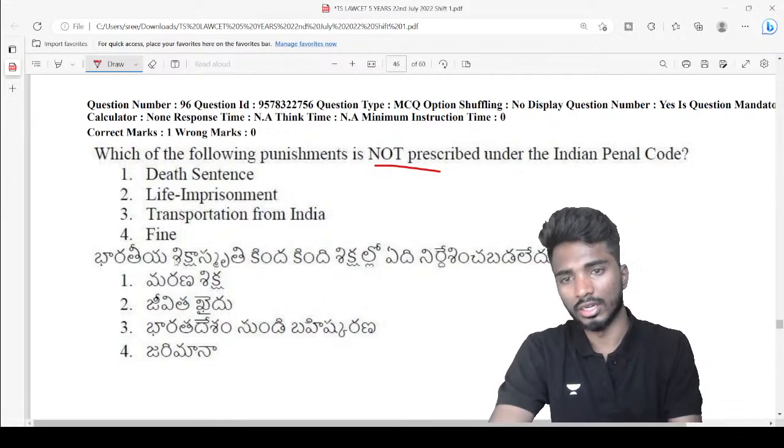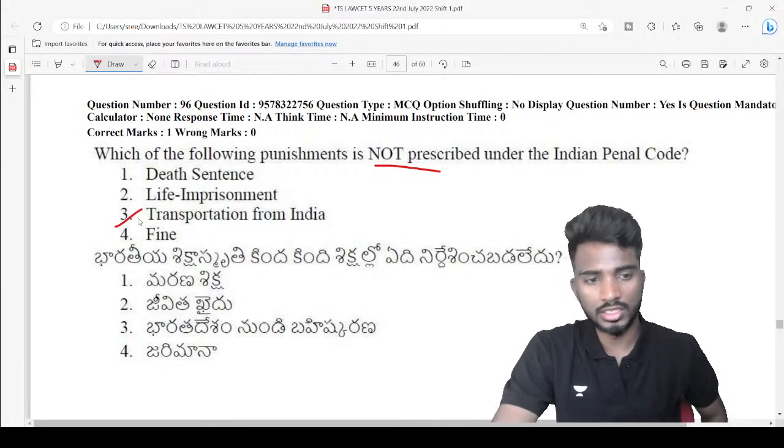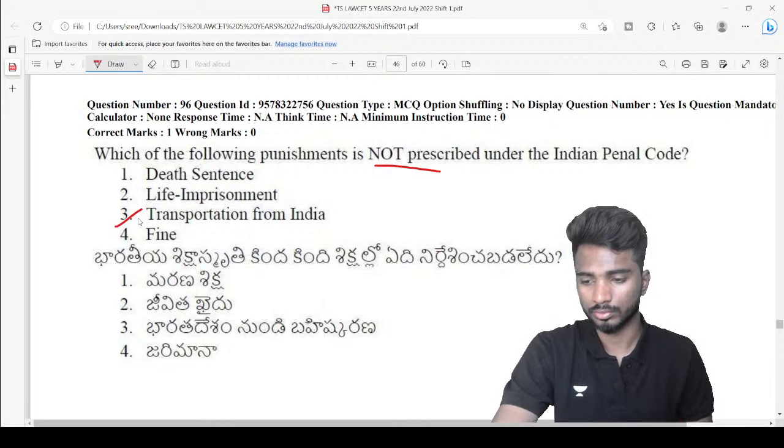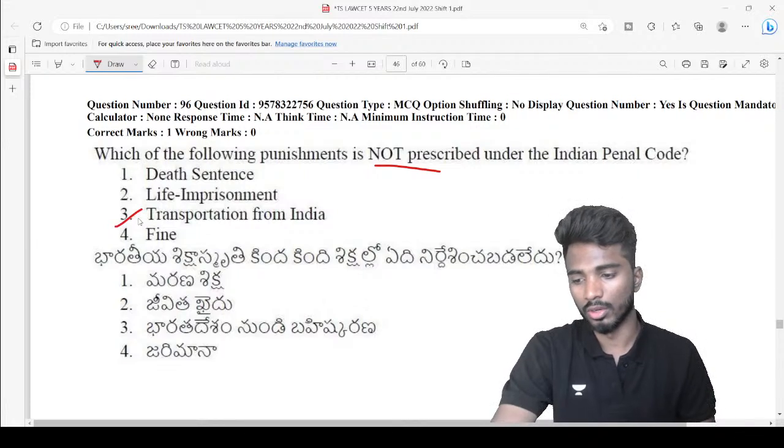Very good, Nidhi. Excellent. So the answer is transportation from India. Very good, Alpha. Excellent. Well done, well done. So, very good, Nayak. Very good, Srikanth.